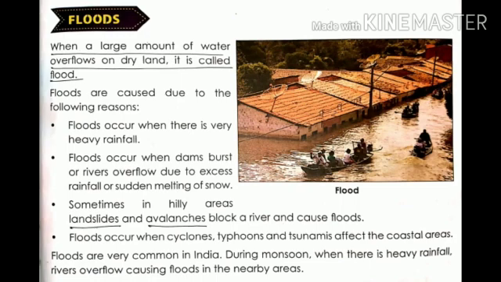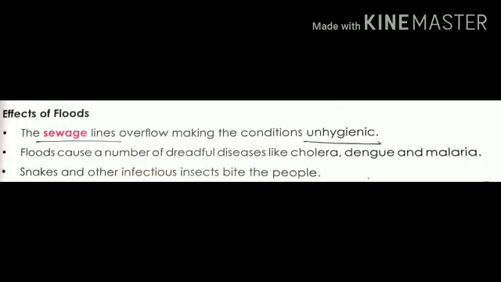A tsunami means a long high sea wave caused by an earthquake or other disturbance. Okay, so these are the reasons of floods. Floods are very common in India during monsoon when there is heavy rainfall. Rivers overflow causing floods in the nearby areas.